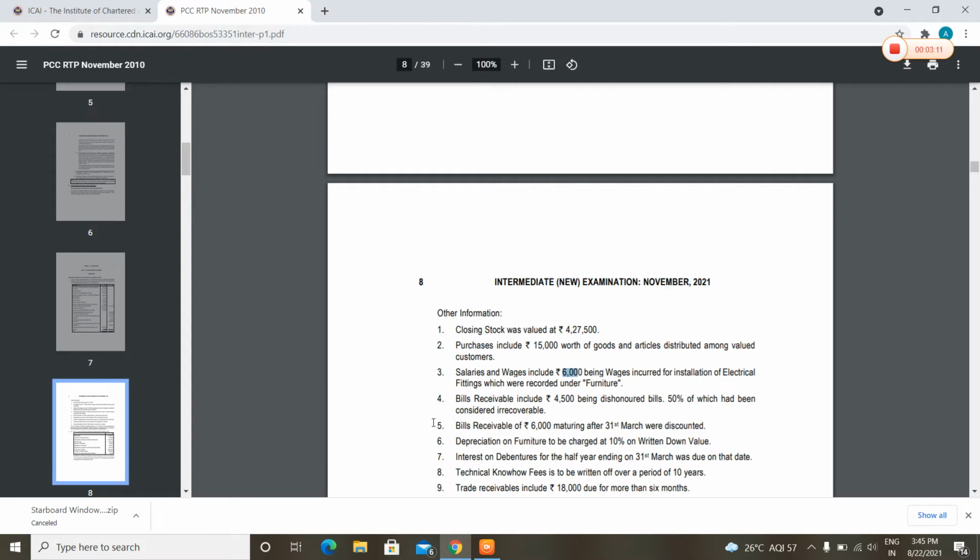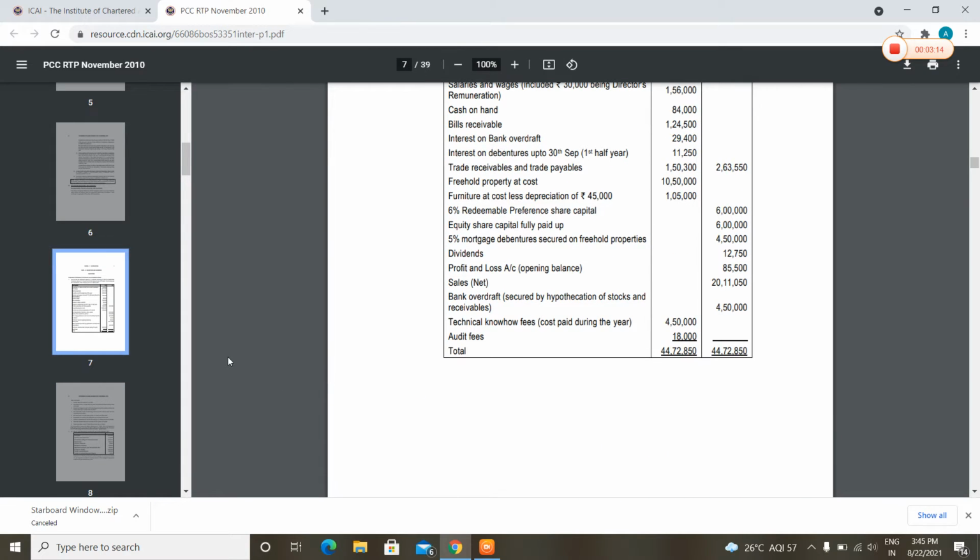Now one important point for furniture. I'm going to tell you the treatment for furniture now. When you make the schedule of tangible assets, how do you have to present it? 1,05,000 is the cost of furniture plus 45,000 is the accumulated depreciation. We will consider this full 1,50,000 as the cost of furniture. Then we have to add that rupees 6,000 wages.